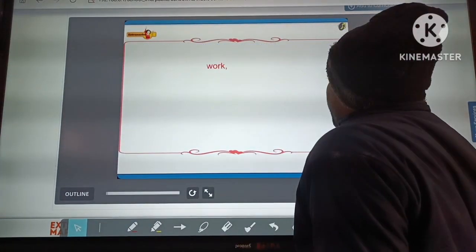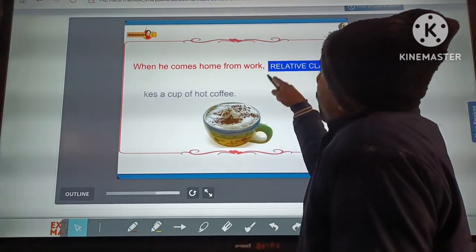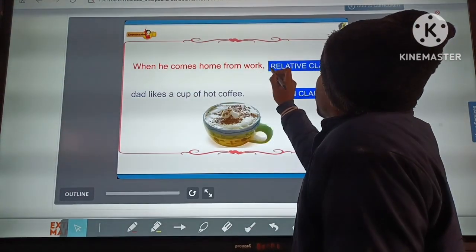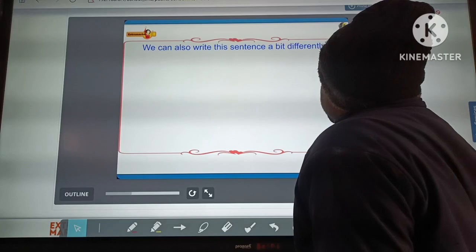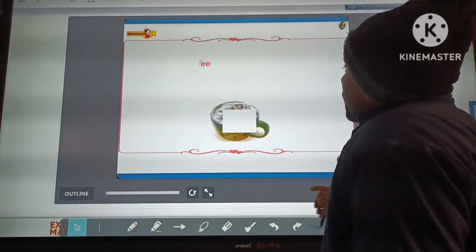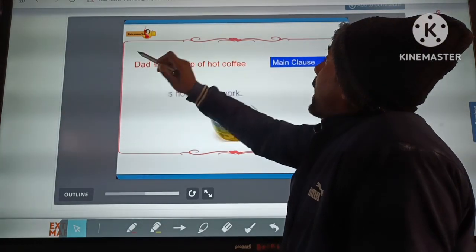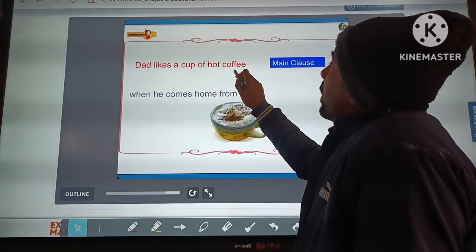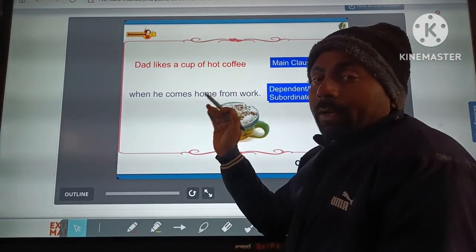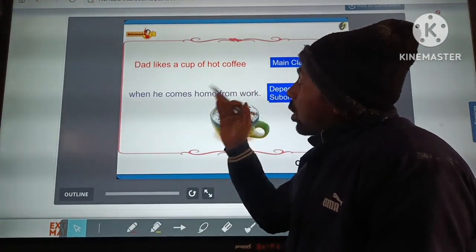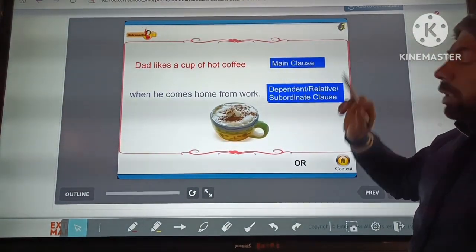In the second manner to write this sentence, you can see, when he comes home from work, dad likes a cup of hot coffee, after that, you can see here a comma. Okay, next, you can see here dad likes a cup of hot coffee when he comes home from work. Here is no comma. It is the third manner to write the clause. And you can see this is the main clause, this is the subordinate clause.